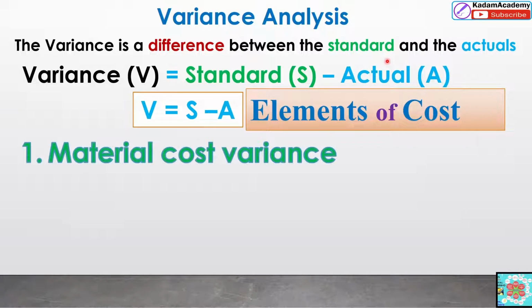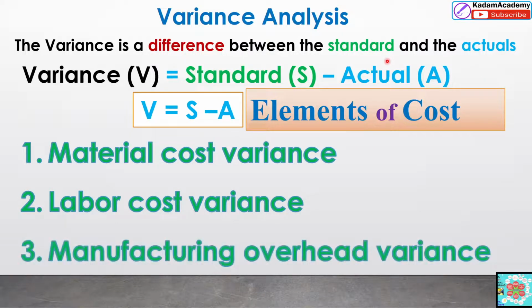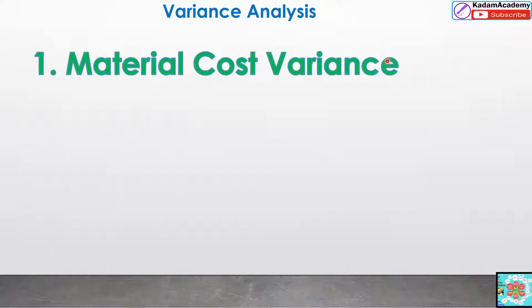If it is material, it is called material cost variance. If it is related to labor, labor cost variance. If it is related to overhead, manufacturing overhead variance. We will see one by one.